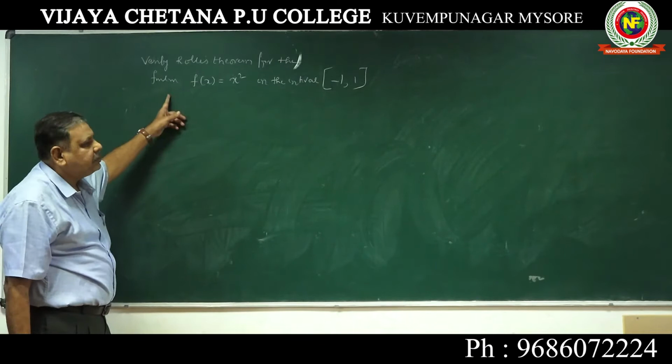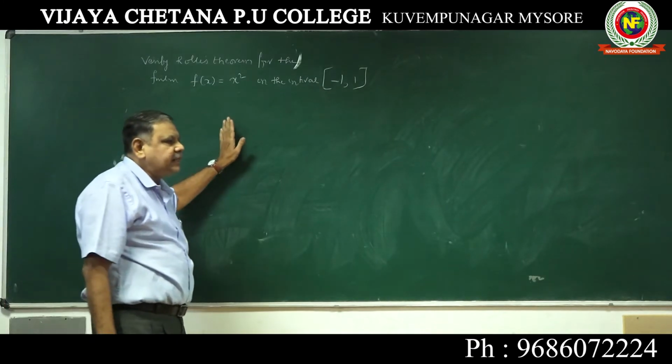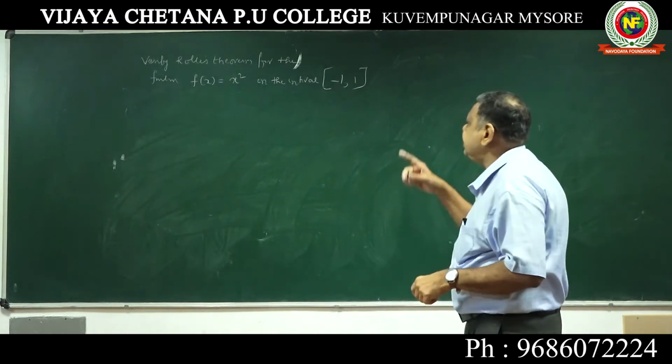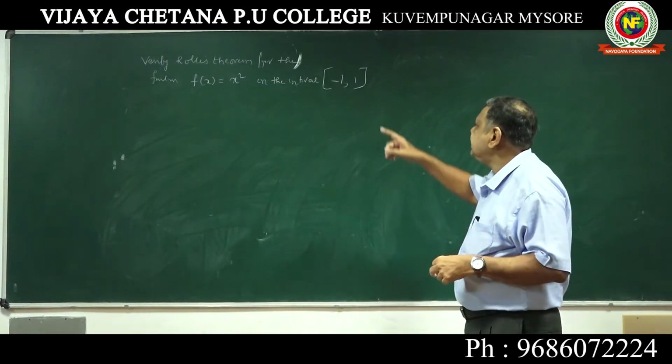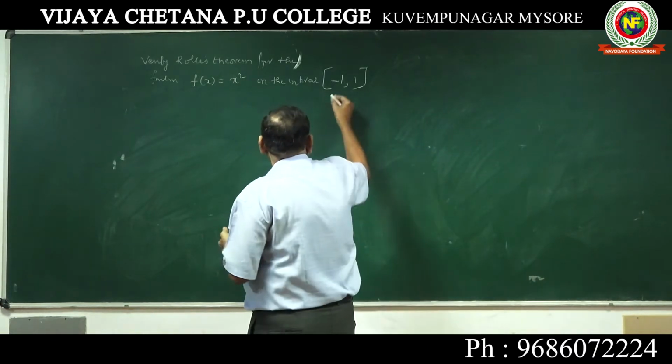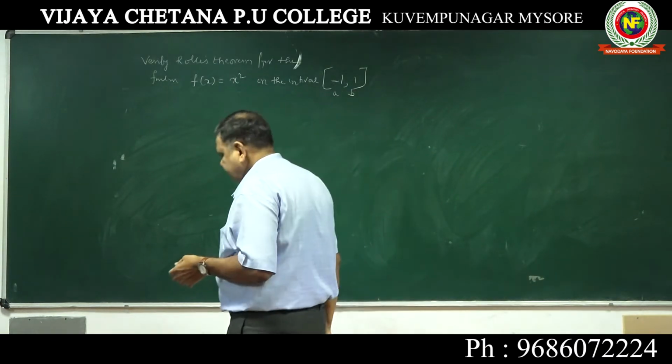Please do it at home and practice. Mathematics is only by practicing you can get it. f of x equal to x square in the interval minus 1, 1. Minus 1 is a, and 1 is b.